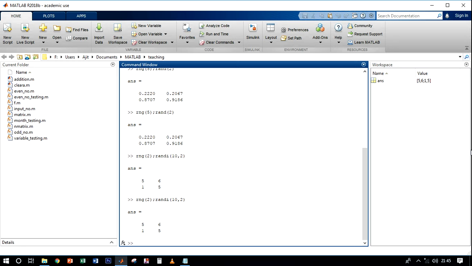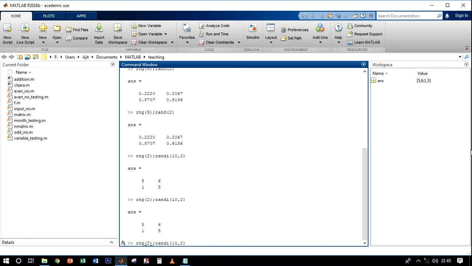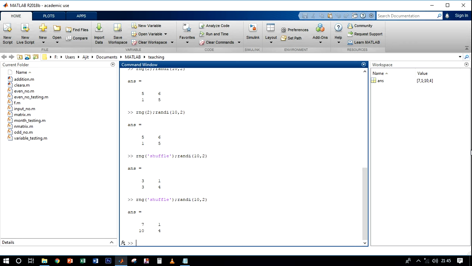But what if you want every time different numbers or random numbers? You can do it by typing a simple string in rng. It's shuffle. Let's try it. It is a string, so you have to type it in quotes. Shuffle. And let's hit enter. Again, I type the same thing, but this time I got different random numbers.